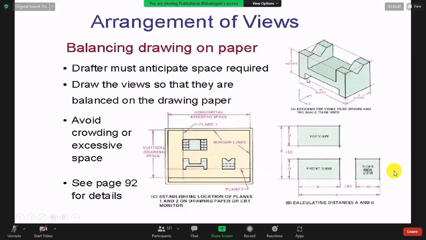Which way are you getting this diagram, from the top, side or front? You see, this is the real shape of the building. What is the view? Top view, side view or front view? The first one, top view. It's the top view. So that is why I call it the plan.